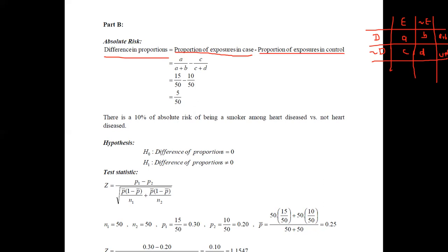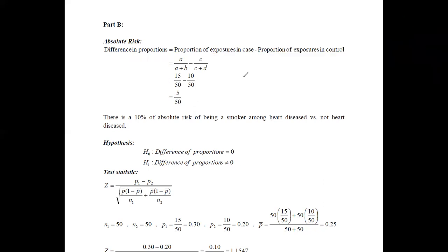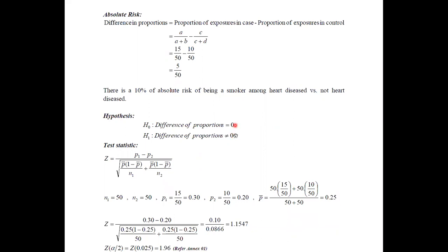After obtaining the absolute risk, you are asked to make an inference on this. Therefore, you can check the hypothesis of whether the difference of proportions equals 0 versus not equal to 0. Same as previously, you can use this test statistic, where P1 is this value and P2 is the proportion of exposures in controls. The only difference from the previous one is that there the samples were exposures, but here we have samples as diseases.